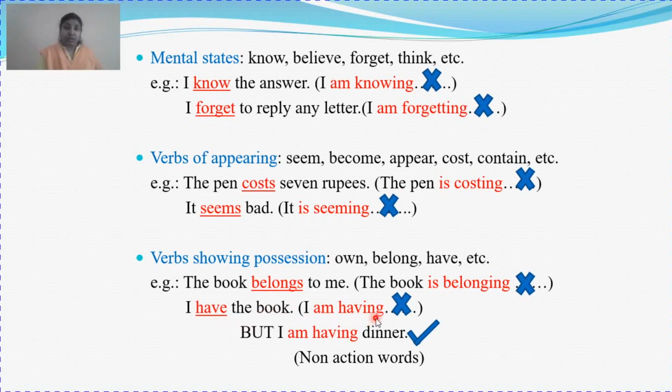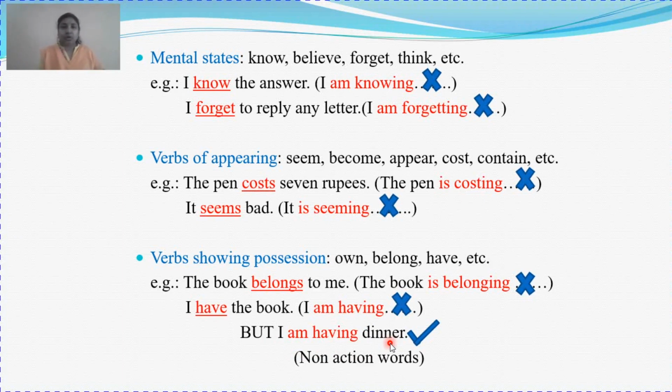But in certain cases, these ing forms are correct. Like I am having dinner. There is nothing wrong in this sentence. This sentence is absolutely correct, having the correct meaning. So how to differentiate?